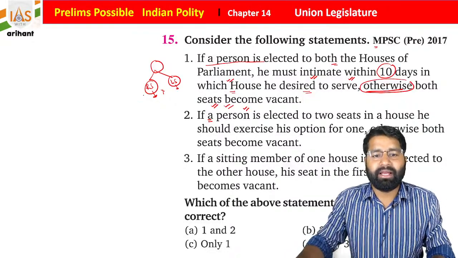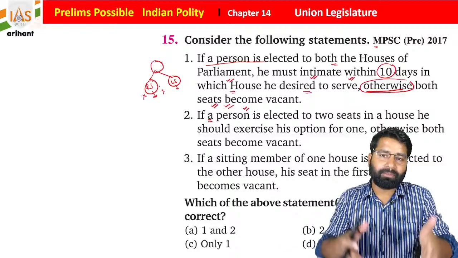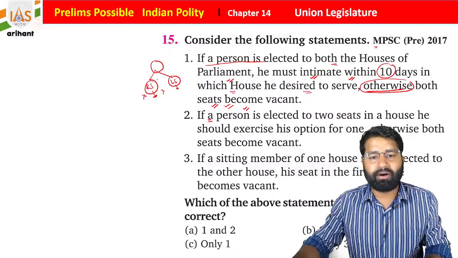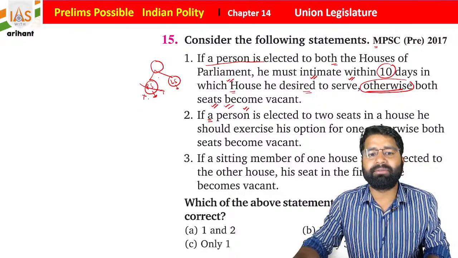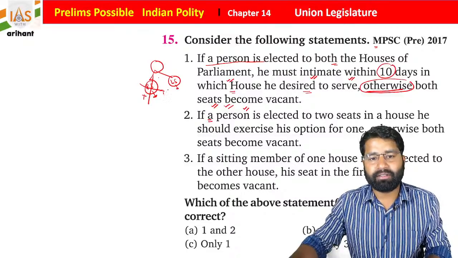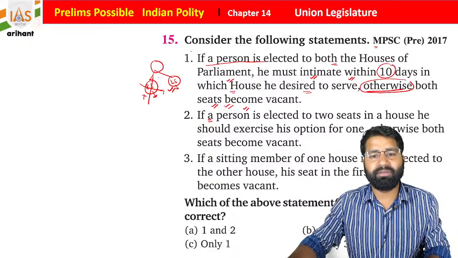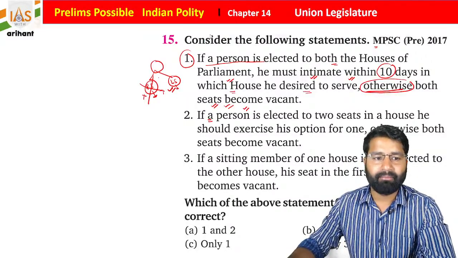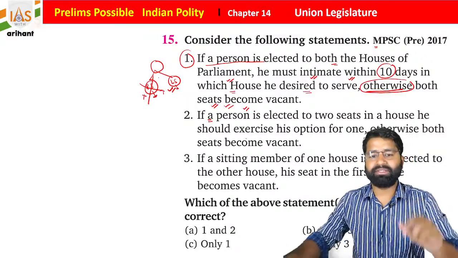No. If someone is chosen for Lok Sabha and Rajya Sabha, and he does not present his desire, then automatically the Rajya Sabha membership is vacated. He will continue with the Lok Sabha only. So statement 1 is incorrect. But if you see the other statements, students, they are correct.